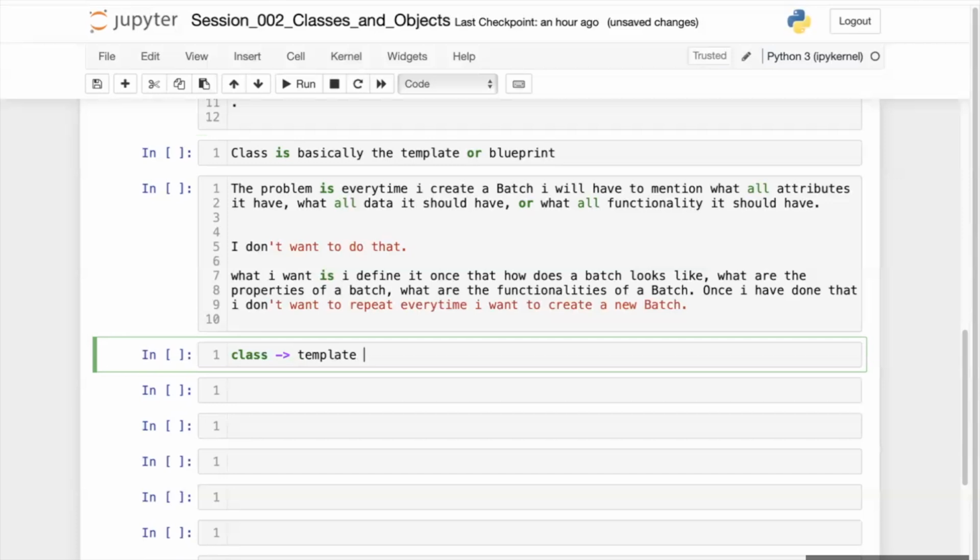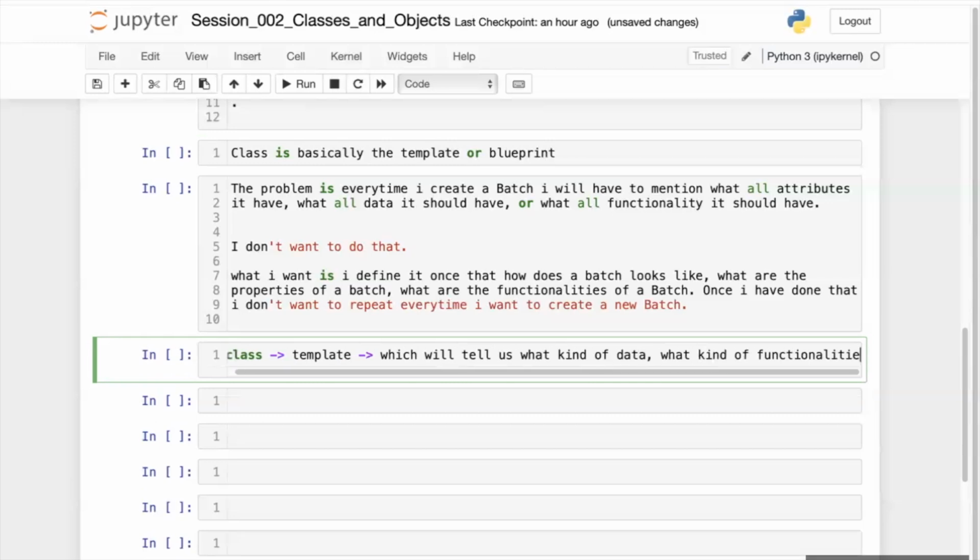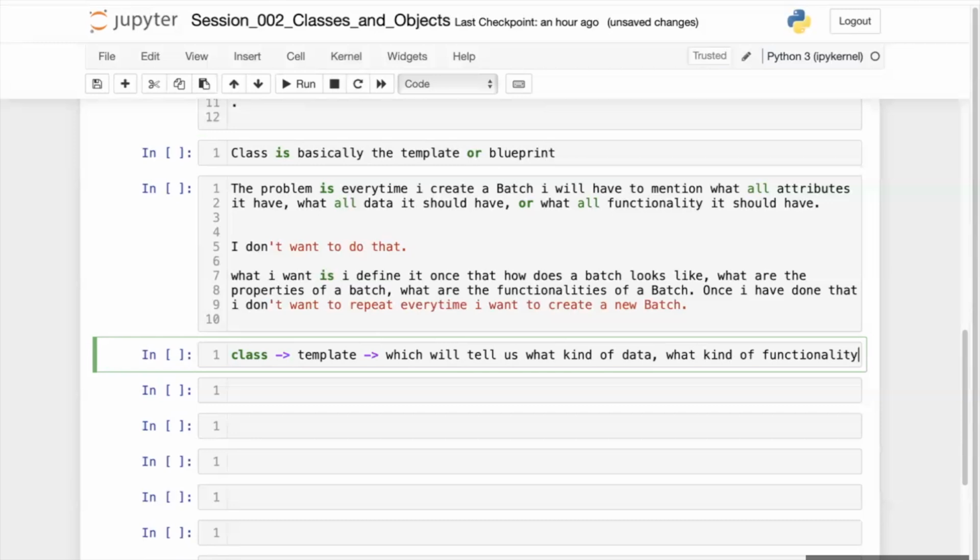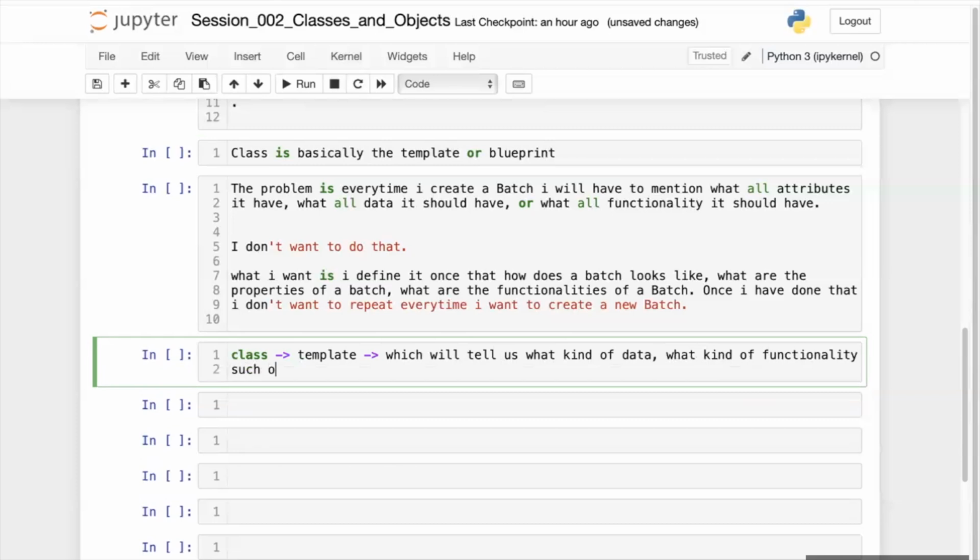With the help of this template, it will tell us what kind of data, what kind of functionalities such objects should have.